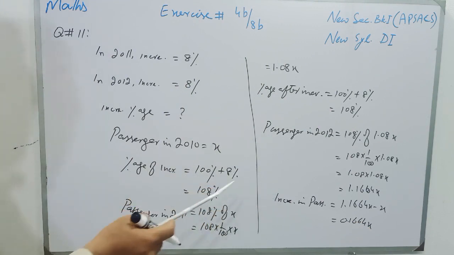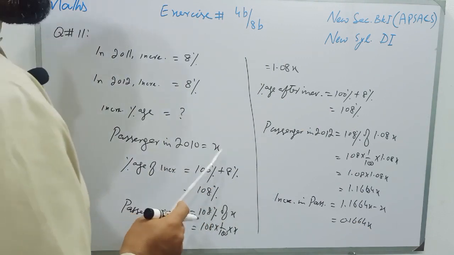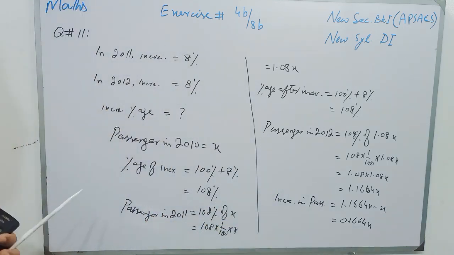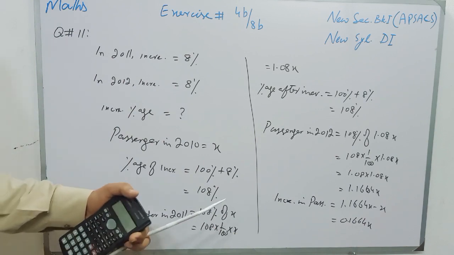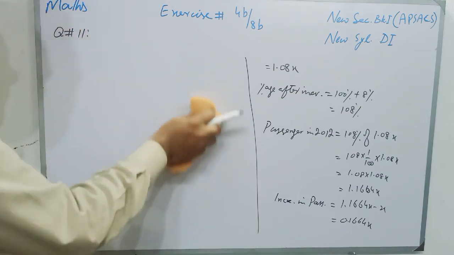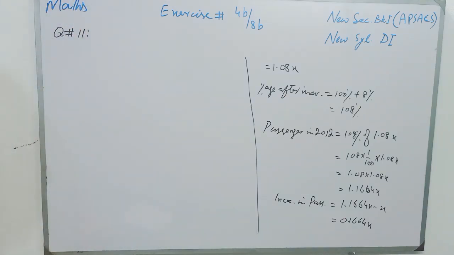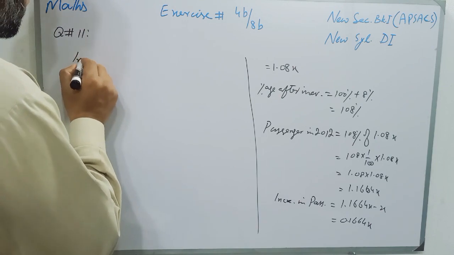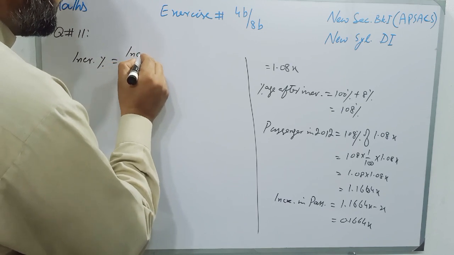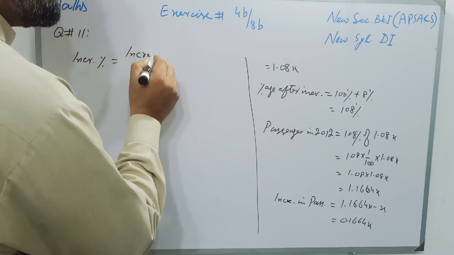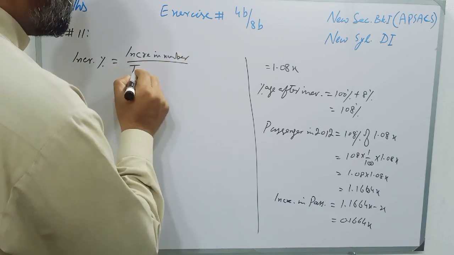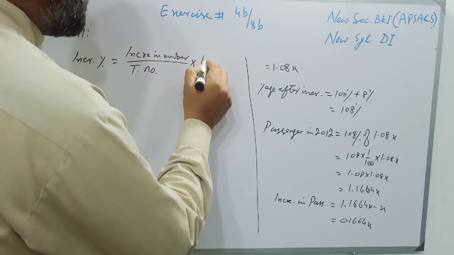So students, for finding the percentage, the formula is increment in passengers over passengers multiplied by 100%. So students, we will write increase percentage will be increase in number over total number multiplied by 100%.